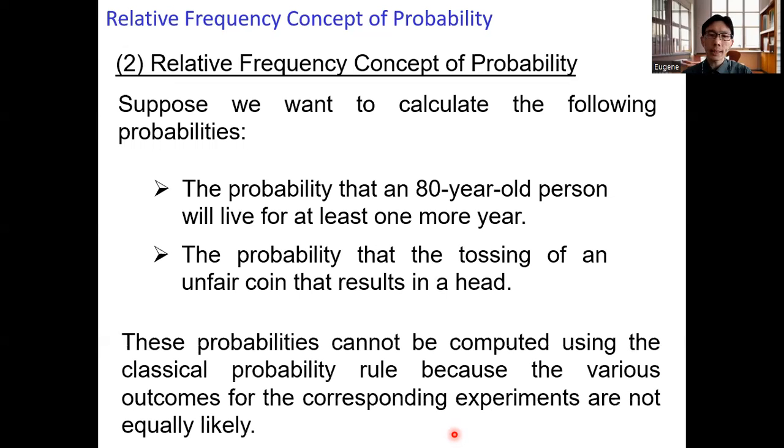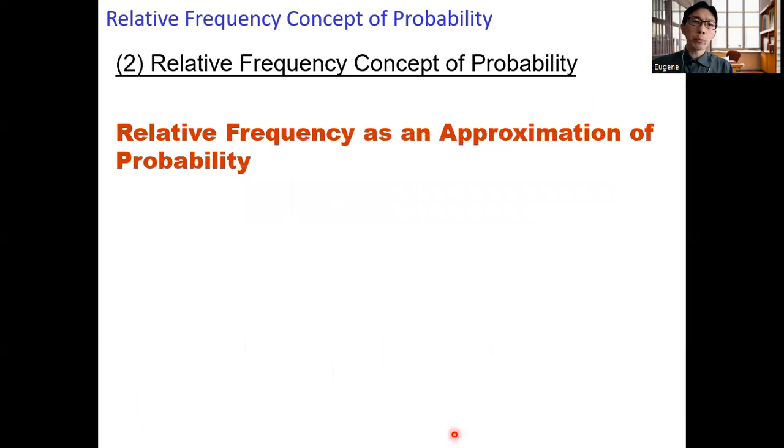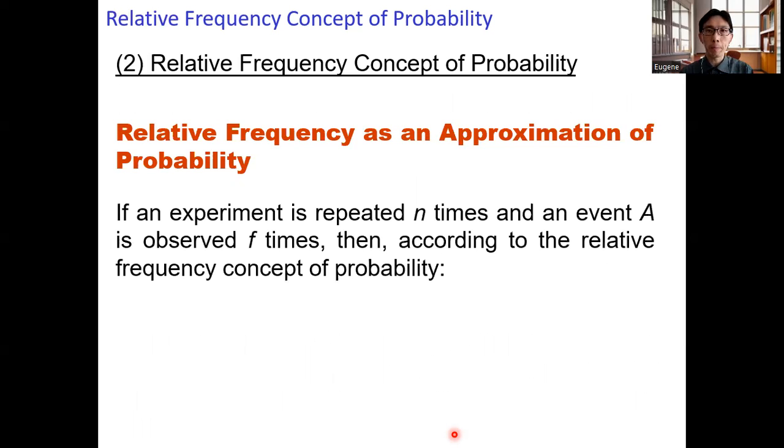These probabilities cannot be computed using the classical probability rule because the various outcomes for the corresponding experiments are not equally likely. So what can we do? We will compute the relative frequency as an approximation of probability.